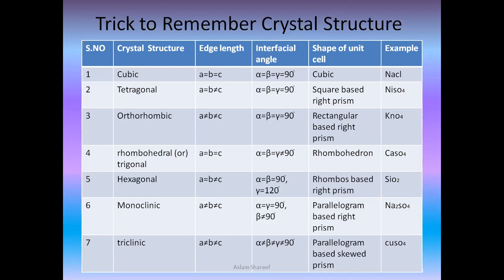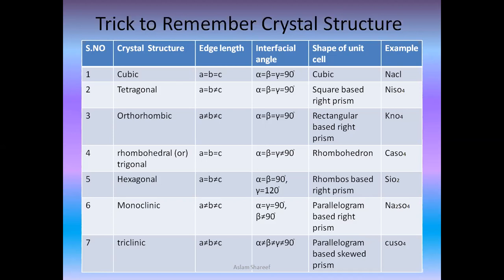Then we'll have the example SiO2. So we are calling SiO2 silicon oxide. Another example we can take is AgI, that is silver iodide. Then we'll go for the next one, monoclinic. That shape is parallelogram based right prism. And the example we are taking is Na2SO4, that is sodium sulfate.